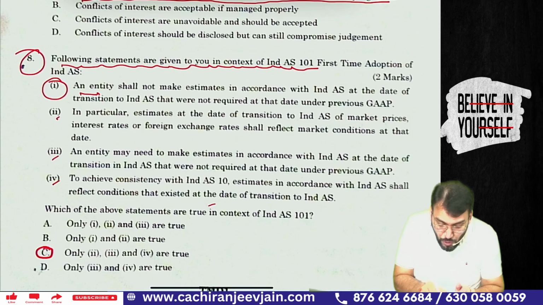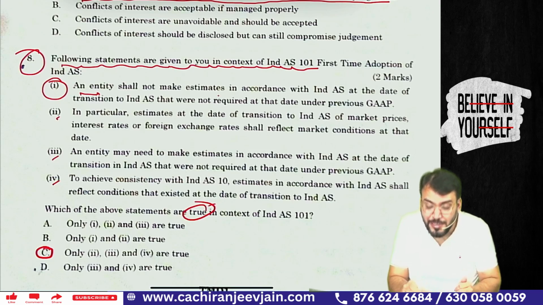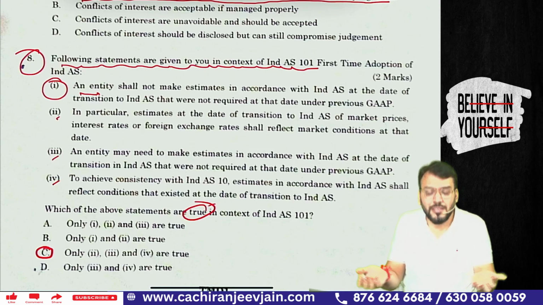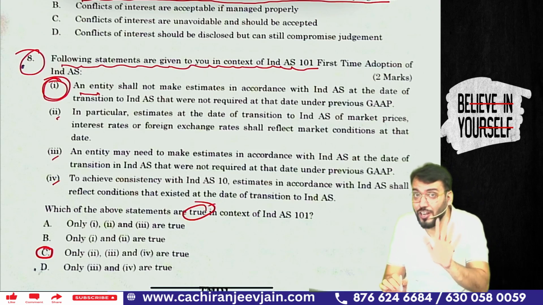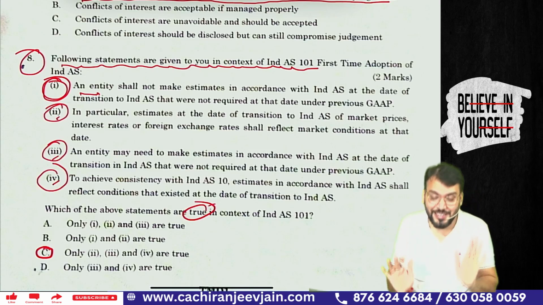They have asked which of the above statements is true. So entities shall not make estimates in accordance with Ind AS at the date of transition to Ind AS that were not required at the date under previous GAAP. Correct. So if that was not required under previous GAAP, entities shall make estimates in accordance with Ind AS only. This option number 1 is not correct. I think you have understood. So option number 2, option number 3, option number 4 will be correct. If you read, then you will be able to understand.